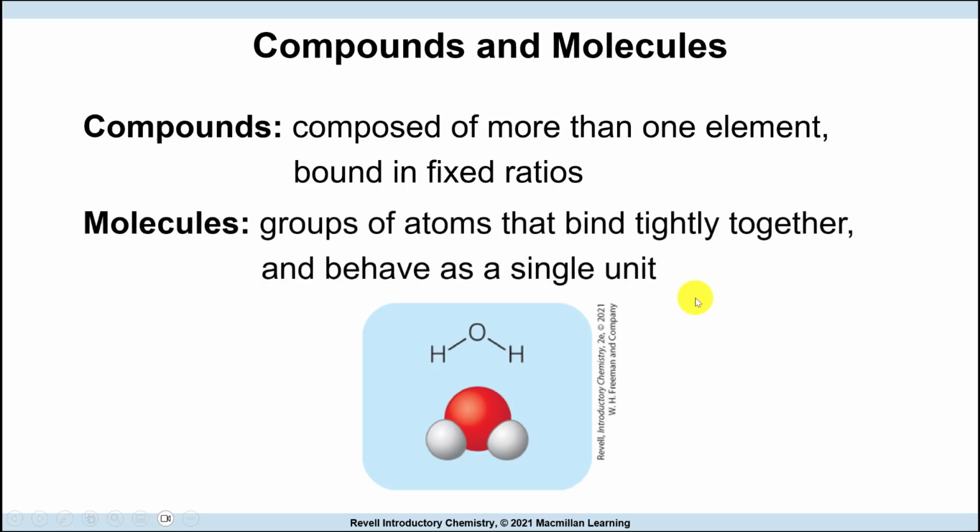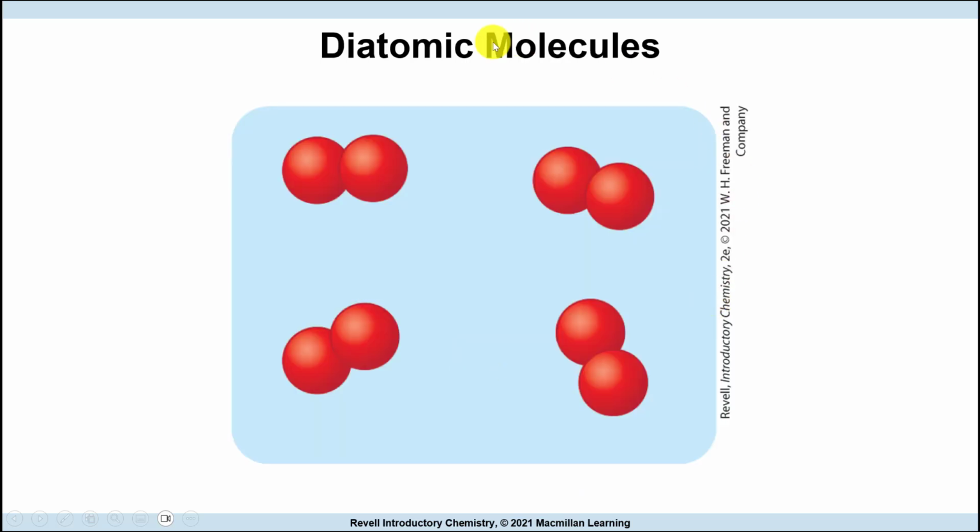A compound can be a molecule. Molecules are a group of atoms that are bound tightly together and behave as a unit. They behave as if they were one thing. In this compound, as we said, we have a ratio of 2 hydrogen for 1 oxygen. We also have the atomic molecules. These are still elements.